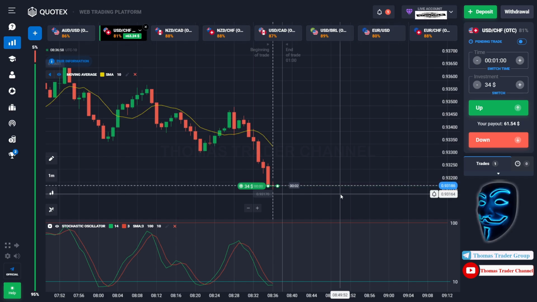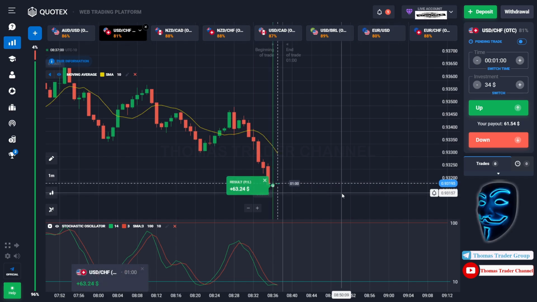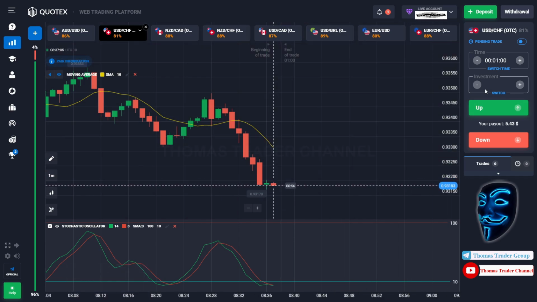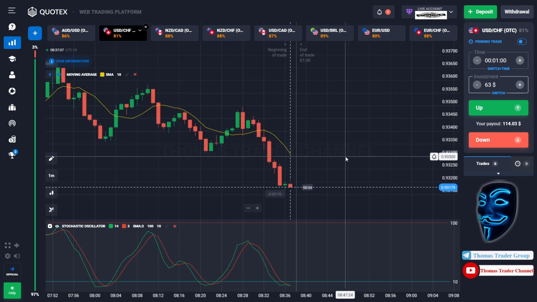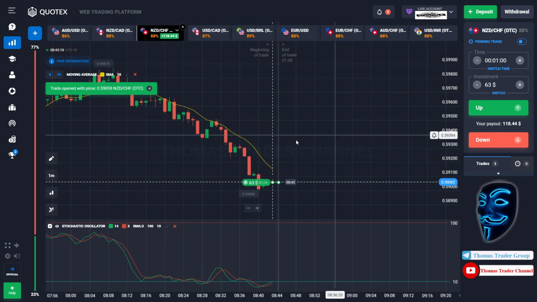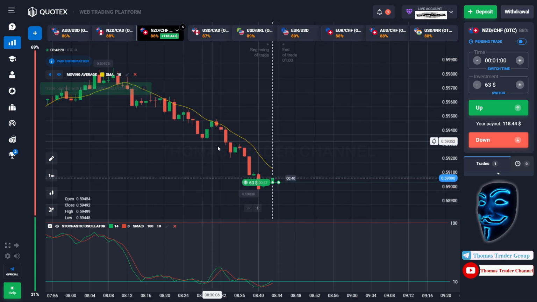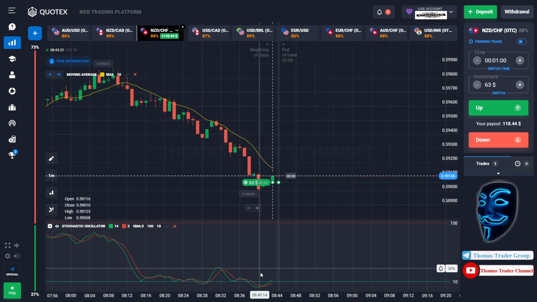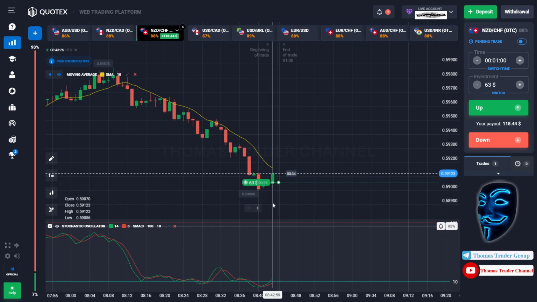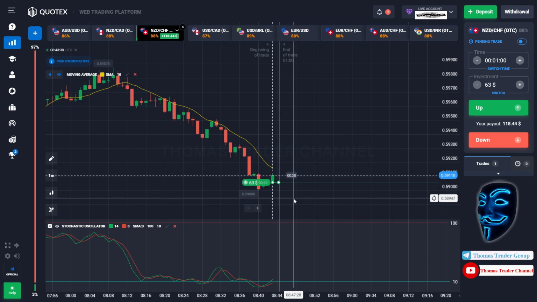We made a right prediction over here. We made a profit of $63. Let's change our investment into $63 and let's find the other market. Over here we can open buy for 1 minute. As you can see, the market is going bearish and the market has already touched the oversold area. When the market touches the oversold area, it will make a rebound and it will make a correction to the moving average line before it continue the bearish trend.